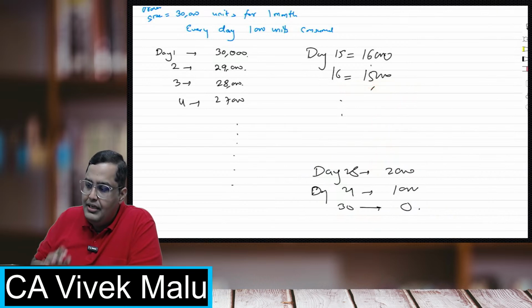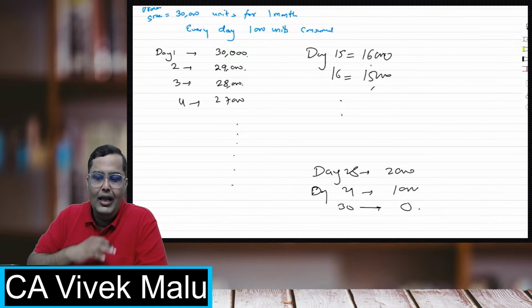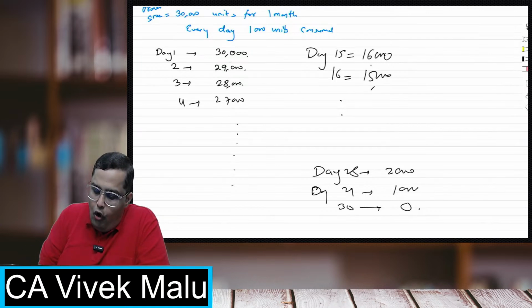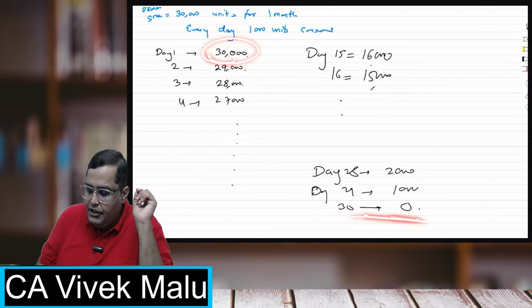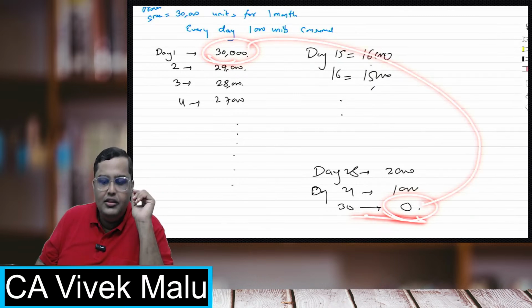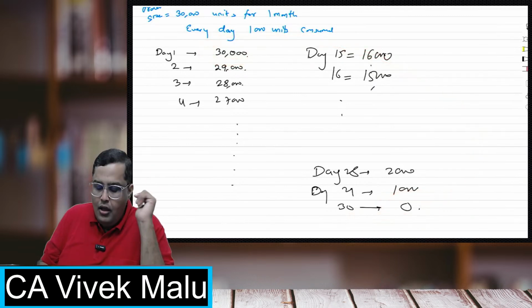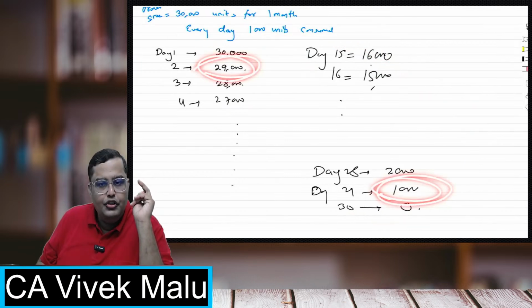So now try to understand what average inventory is. It is something which you are maintaining all across the year. On day 1, I am having 30,000. On day 30, I am having 0 units. Don't you think the average is coming to only 15,000 for these 2 days? On one day, I'm having 29,000 units, on another day 1,000 units.